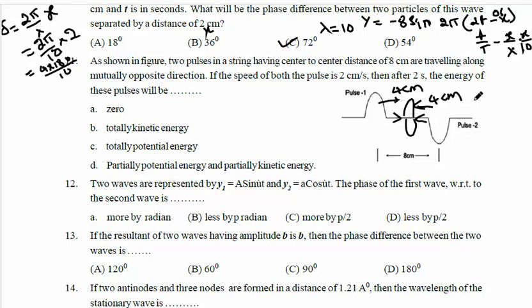Due to this, the potential energy of the entire system becomes 0. If potential energy is 0 due to overlapping of these two, then the total energy is totally kinetic energy. So option B is correct.